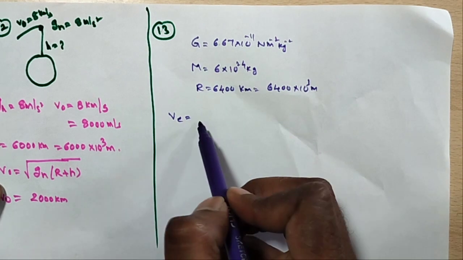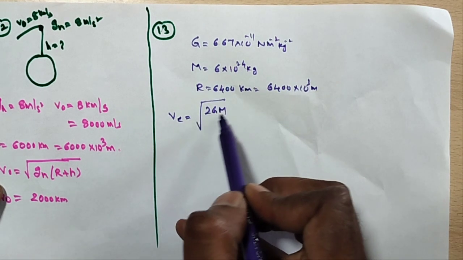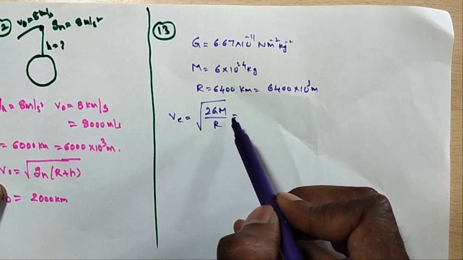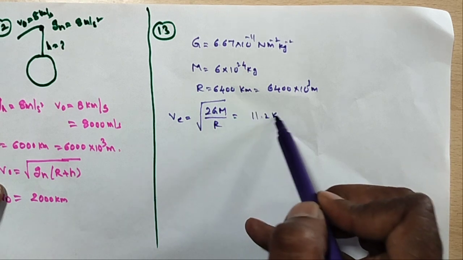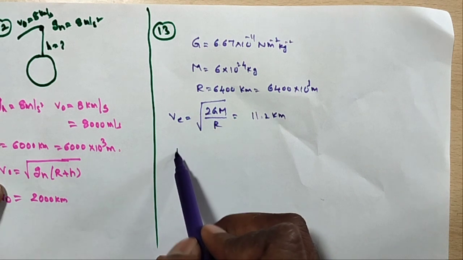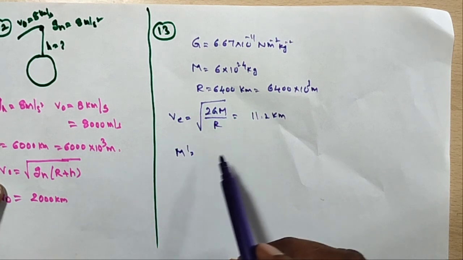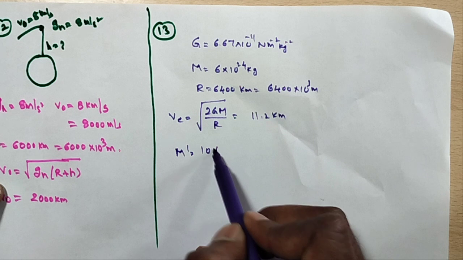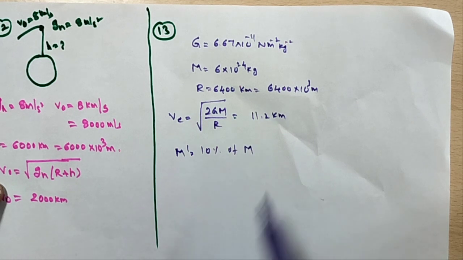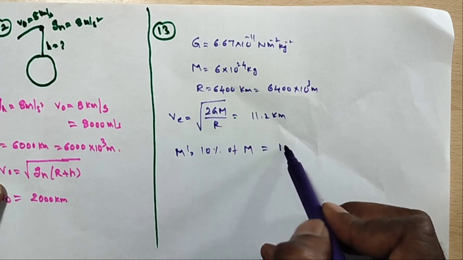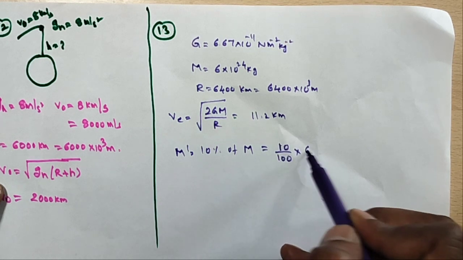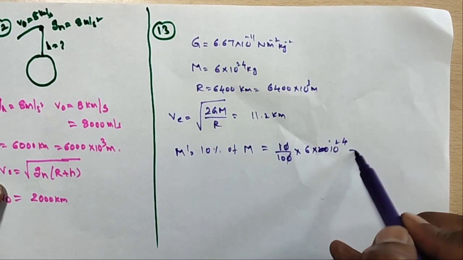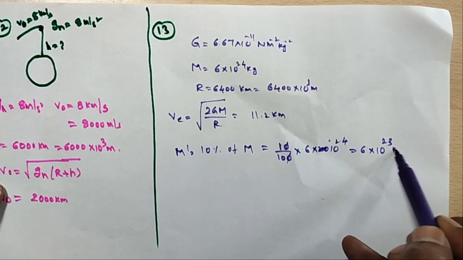What is the formula? VE is equal to under root of 2GM by R. So you can calculate, and the value is 11.2 kilometers per second. But here a condition is given: the mass is only 10% of its current mass, that is 10 by 100. The mass of 6 into 10 power 24 becomes 6 into 10 power 23 kg.